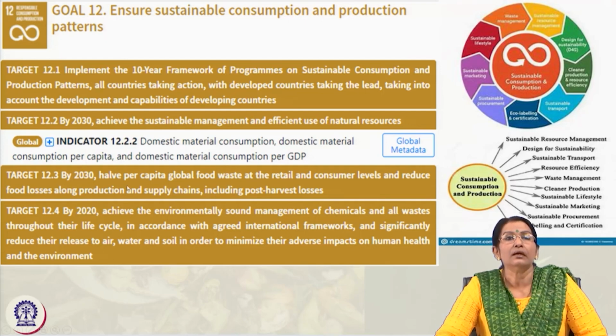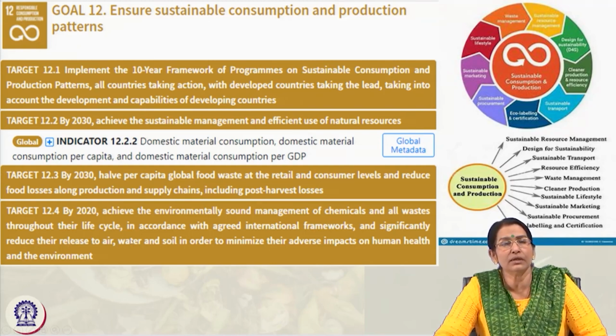Target 12.3 also advocates for reducing per capita global food wastage, and how to reduce food losses along the process of production and supply chains. Then target 12.4 is to achieve the environmentally sound management of chemicals and all waste products throughout their life cycle, significantly reducing their release to air, water and soil, and minimizing the adverse impact on health and the environment.